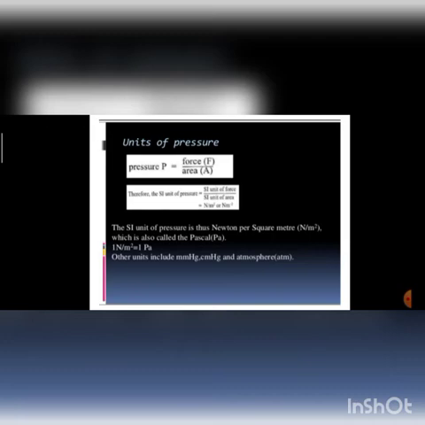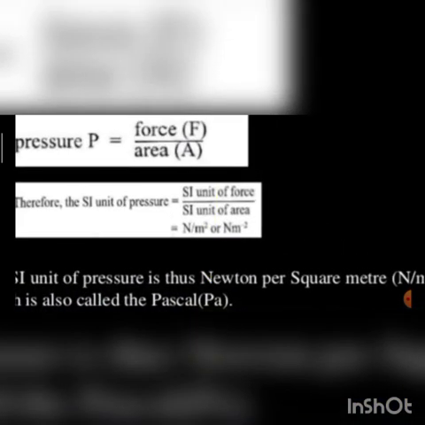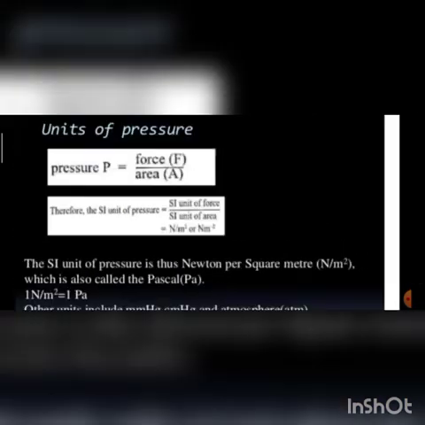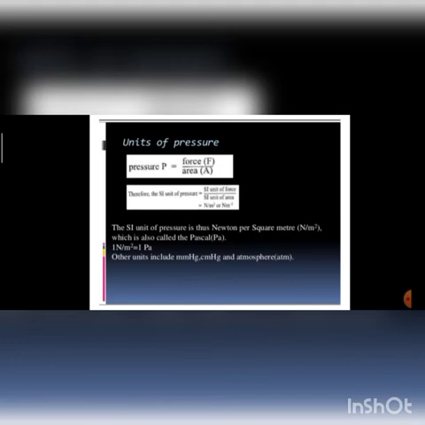Then its formula and units. The formula of pressure is force over area, and its unit is the force unit Newton over the area's unit meter square. So the unit of pressure becomes Newton per meter square. The SI unit of pressure is Newton per square meter, and it is also known as Pascal. So Pascal and Newton per meter square are equal.